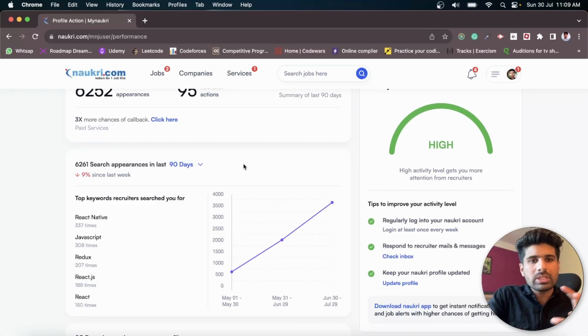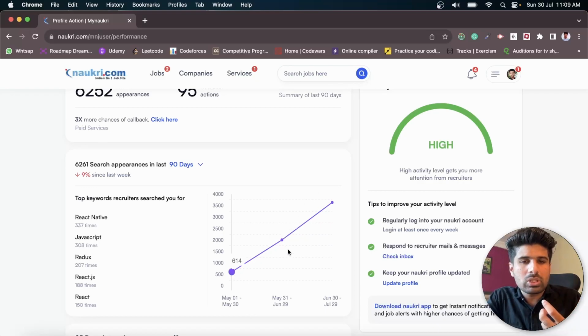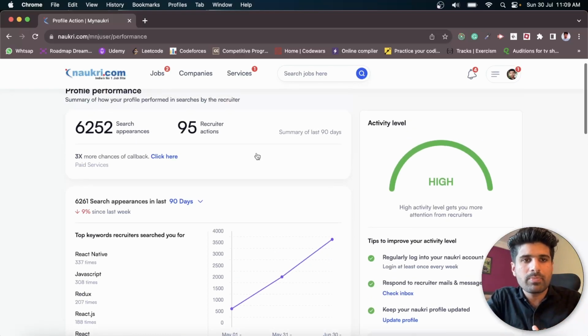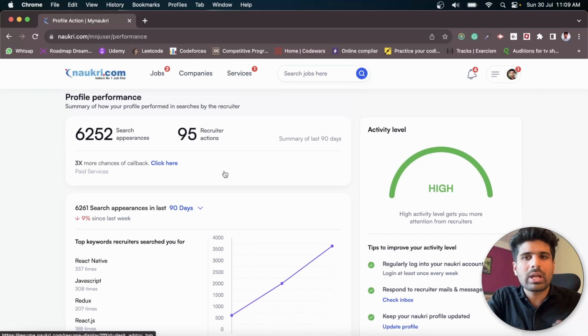If I talk about the 19 days, as you can see my search appearances grew exponentially, and that is the reason why I'm making this video, in order to show how you can do the same to get search appearances exponentially. That doesn't mean you cannot make it more, you can, but this is enough in order to get a better job in any particular company.